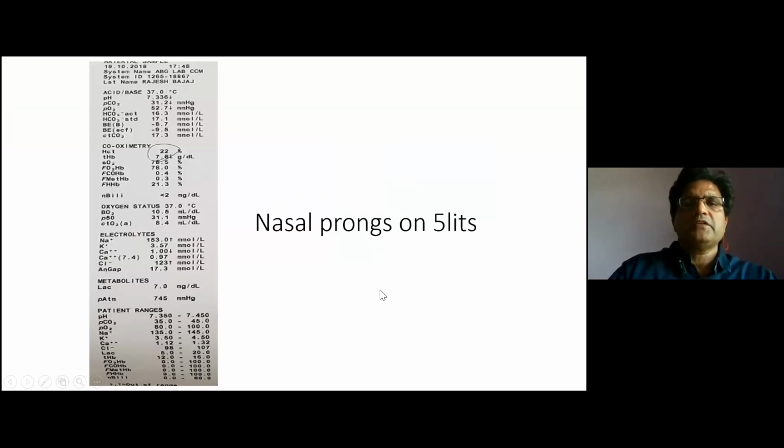This patient is on nasal prong at 5 liters. On the nasal prong, the FiO2 is 40%. The PO2 is 52, which is quite satisfactory, and the PF ratio is more than 150 or so. So we can advise the patient for active proning.